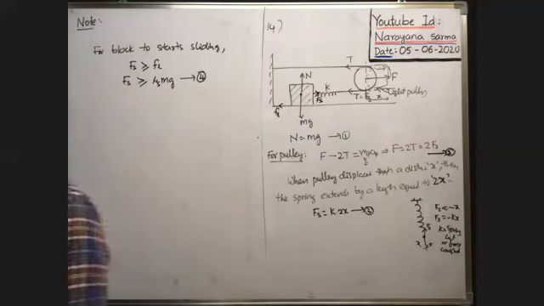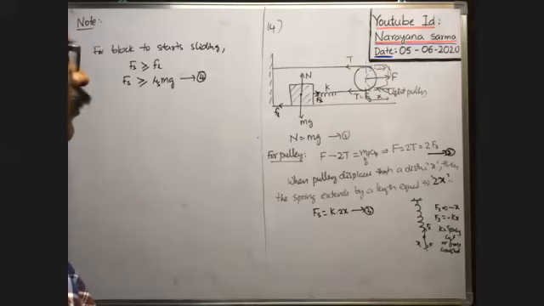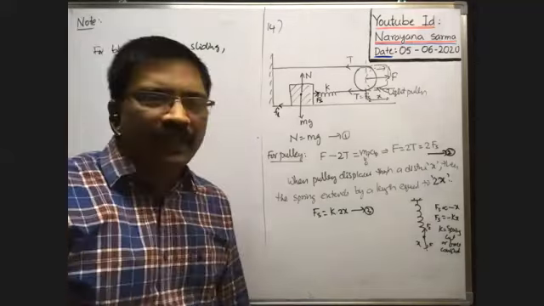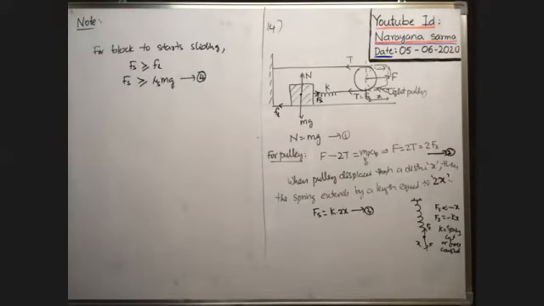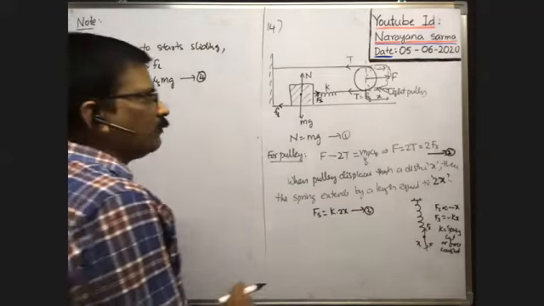Okay, therefore here in this case Fs is equal to K into 2x. Now if we substitute K into 2x there, x is not given. So if x is not given, how can we find it? One more condition we can find.